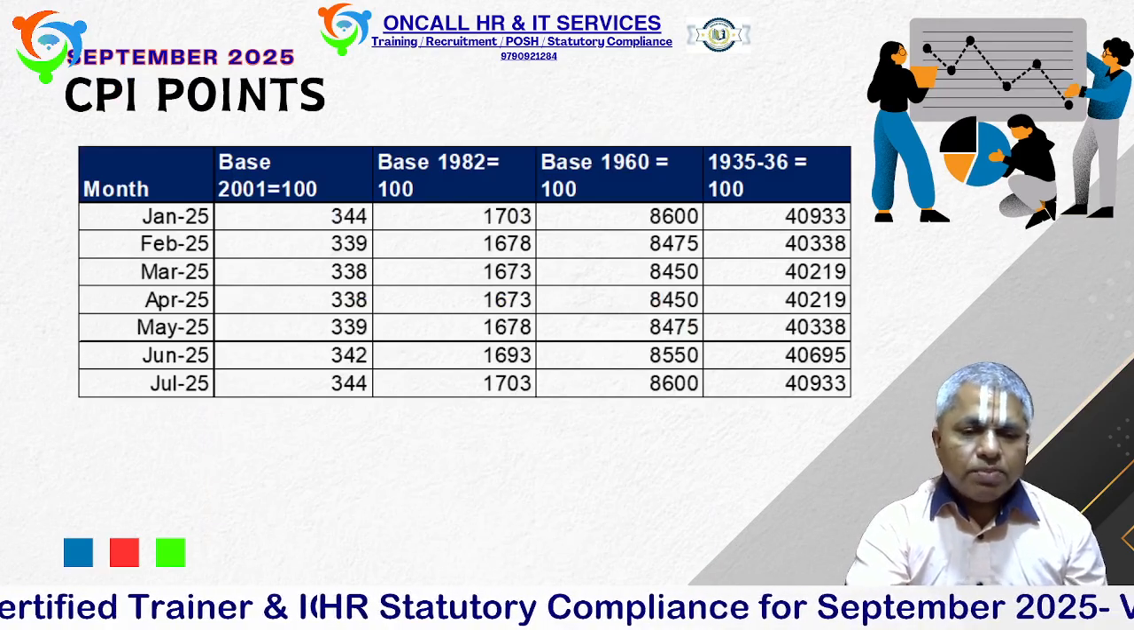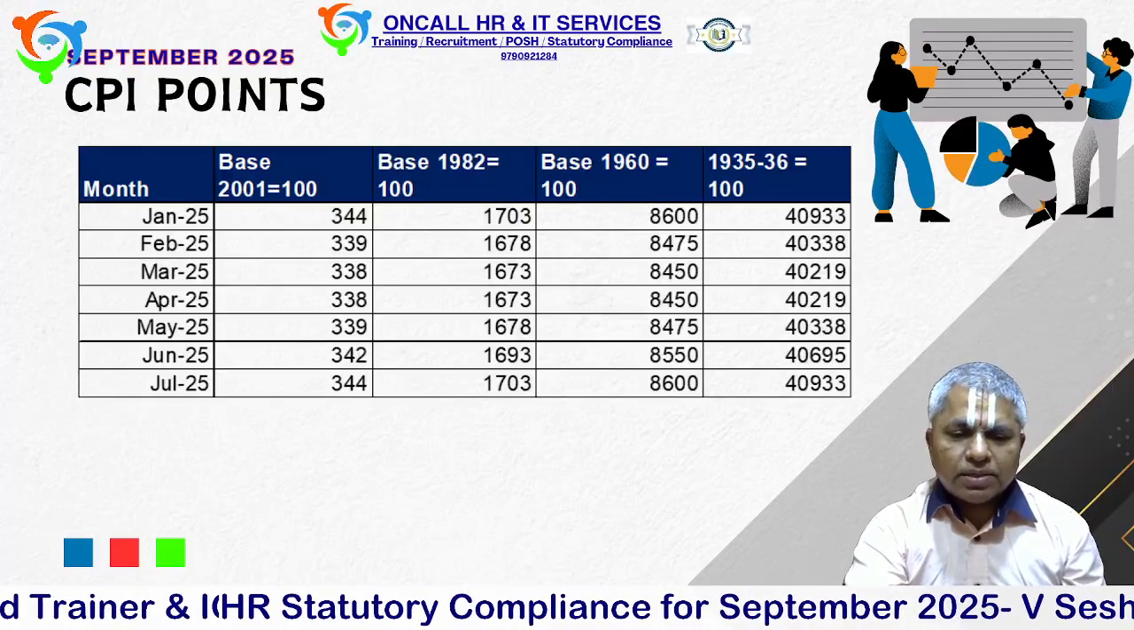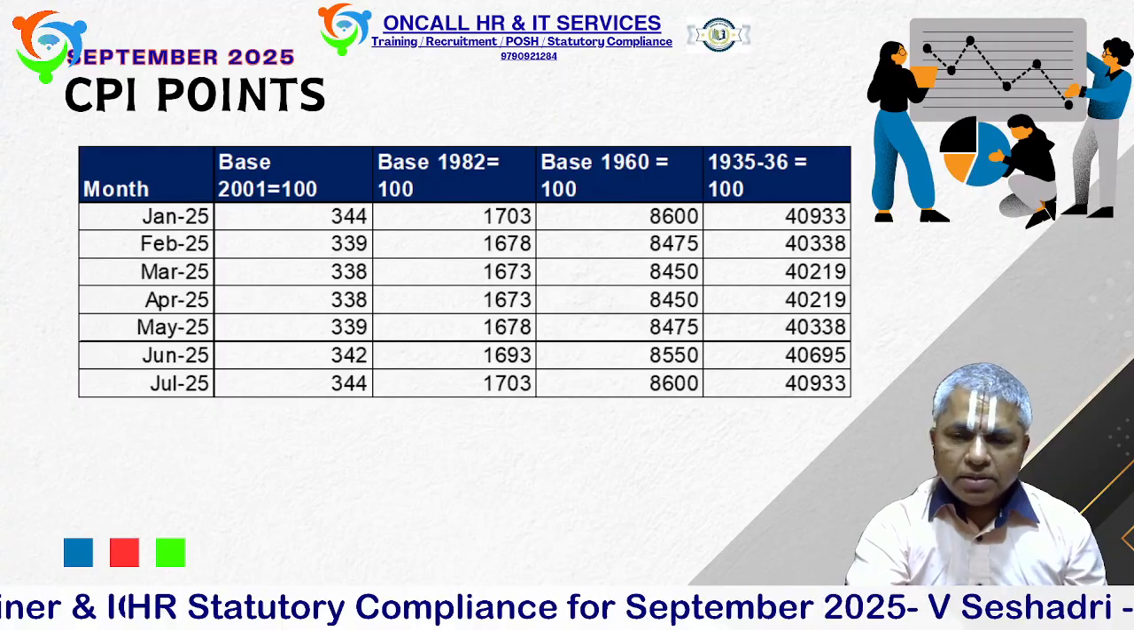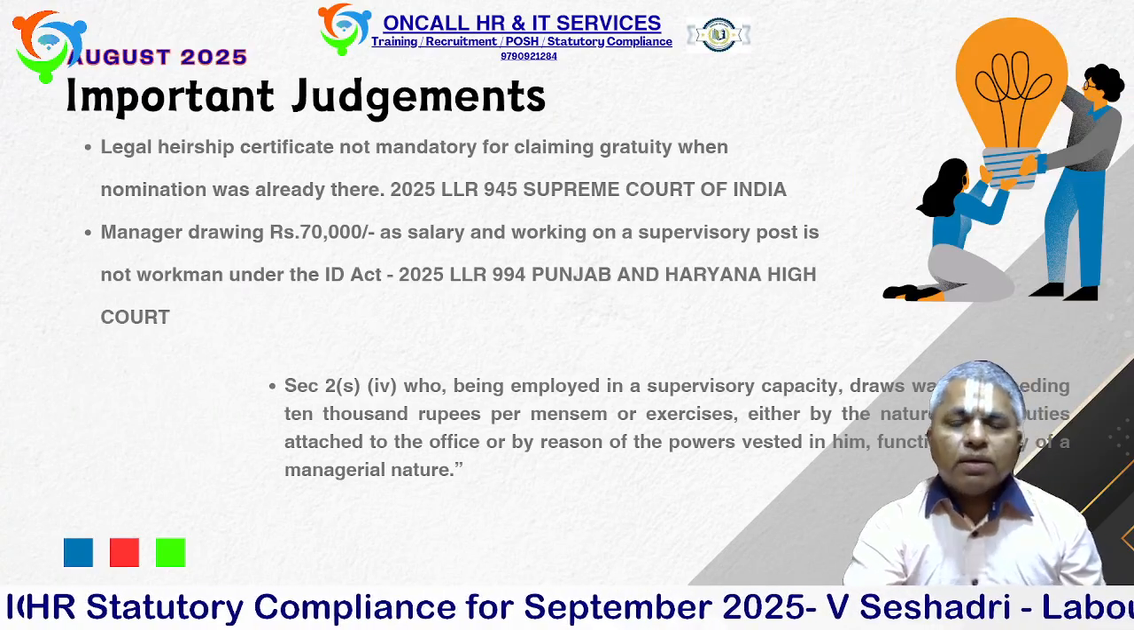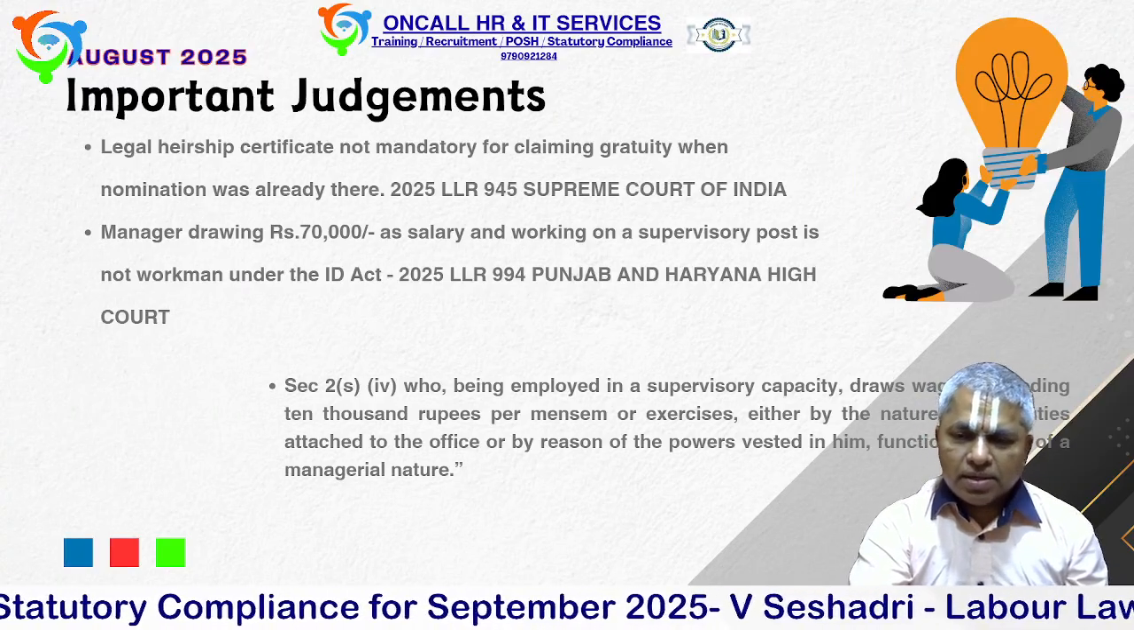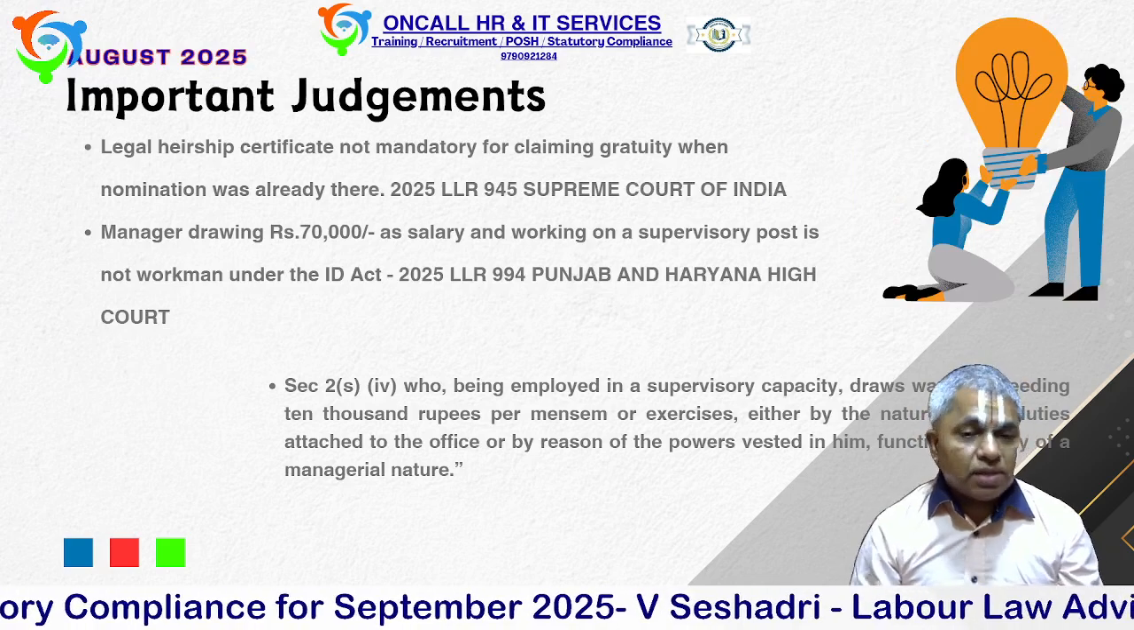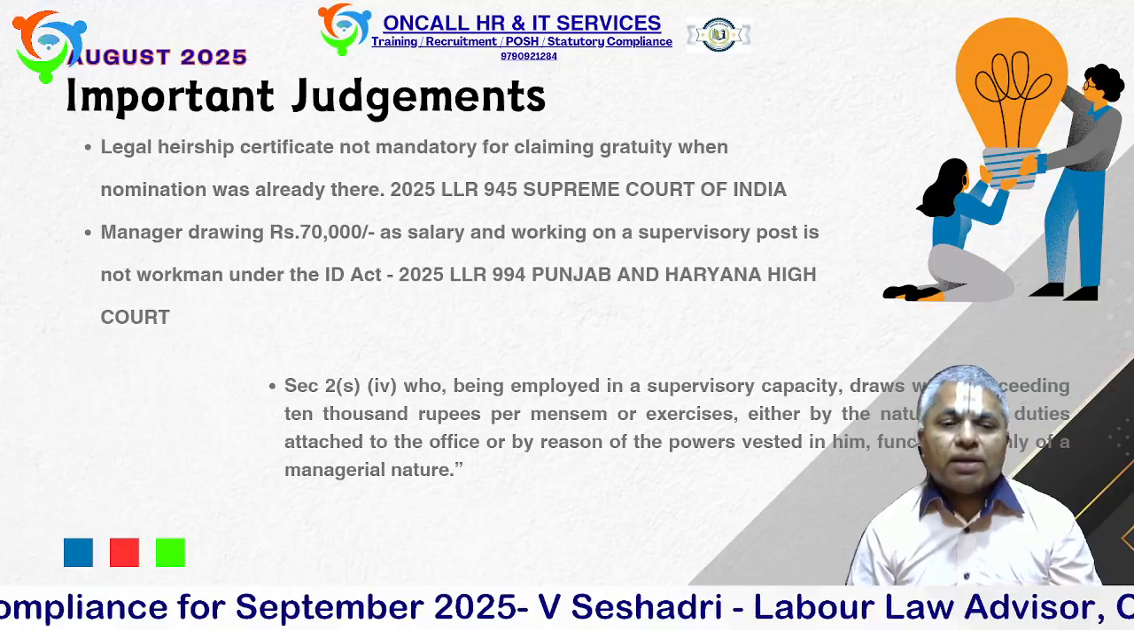Mr. Dinesh Kumar. CPI points for Chennai is mentioned as 344 points for July. This may be helpful for fixing the DA. Important judgments came in August and the recent judgments. These are all very important, we can say.